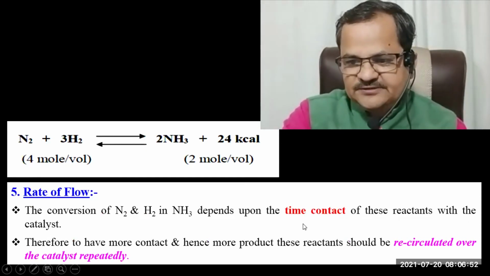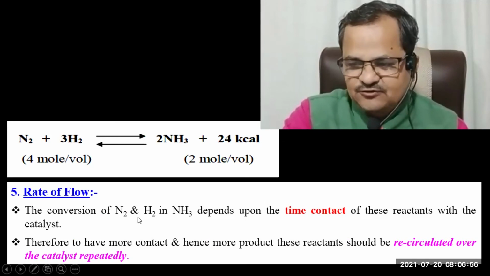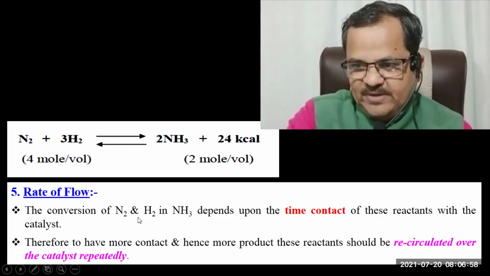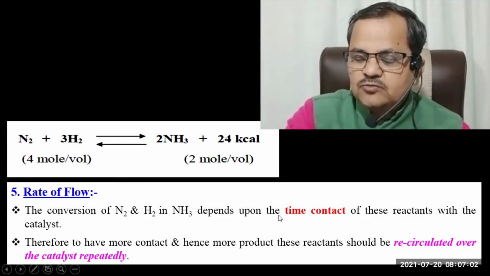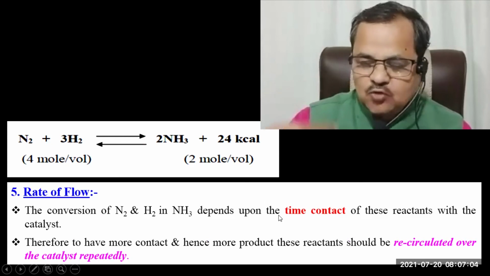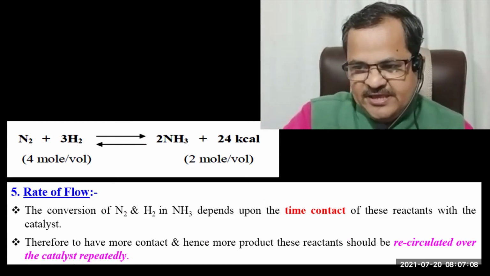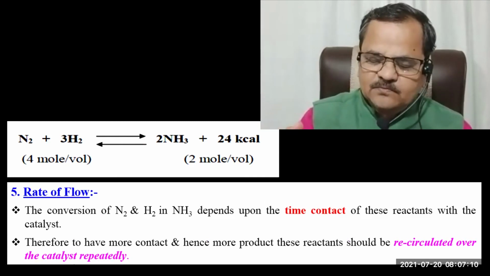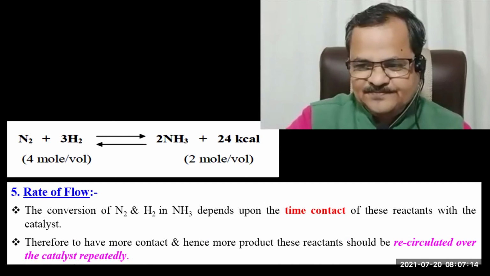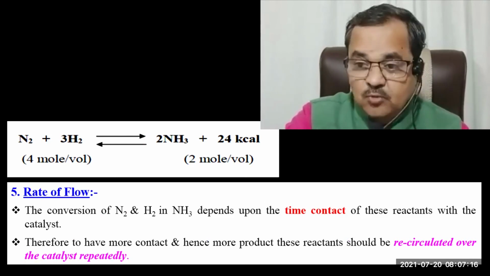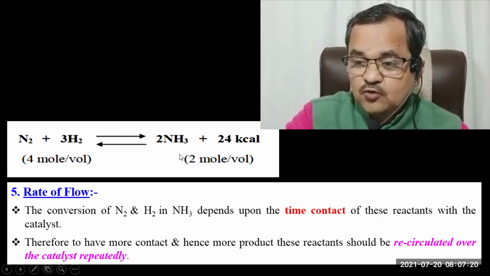Rate of flow means here we will see it actually in the manufacturing procedure. If you recirculate the reactants over and over on the surface of the catalyst, if you bring the reactants repeatedly in contact with the catalyst, then there is more possibility that the maximum reactants get converted into NH3.